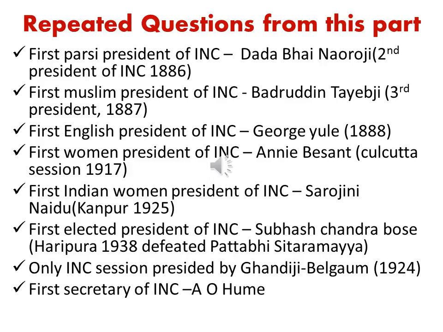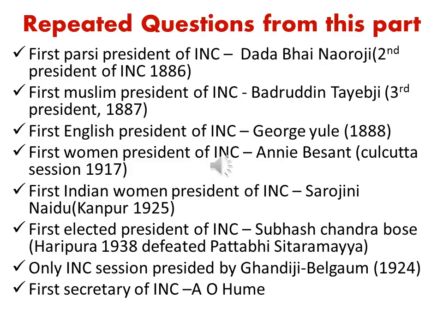And the first elected president of Indian National Congress, it's very important, was Subhash Chandra Bose, and he defeated Pattabhi Sitaramayya in Haripura session in 1938. Actually, Pattabhi Sitaramayya was getting support from Gandhiji. Even though that was the case, Subhash Chandra Bose defeated him and he became the first elected president of Indian National Congress. So please keep it in mind.